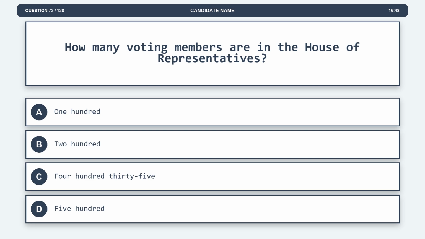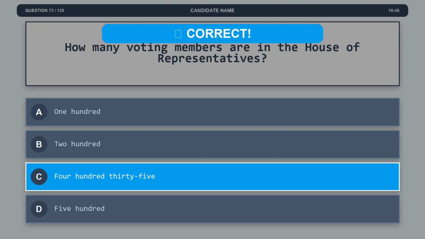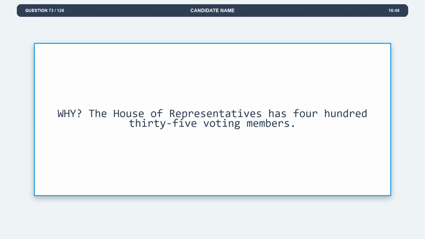Question 73. How many voting members are in the House of Representatives? Option A, 100. Option B, 200. Option C, 435. Option D, 500. The correct answer is option C, 435. Explanation. The House of Representatives has 435 voting members.